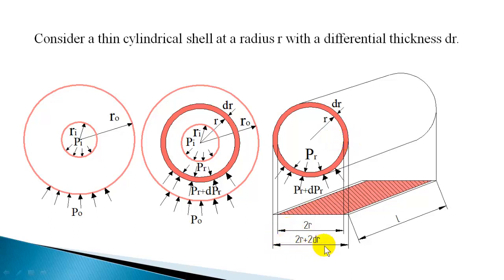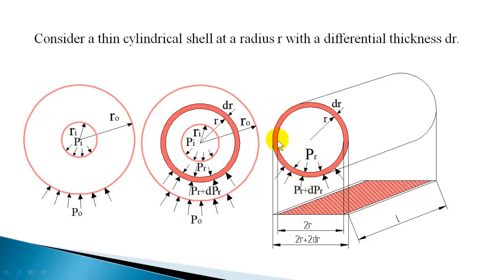So the upward force from outside is PR plus dPR into 2R plus 2dr into L. You can find the net force from the vertically downward force and the vertically upward force. The difference will give the net bursting force.